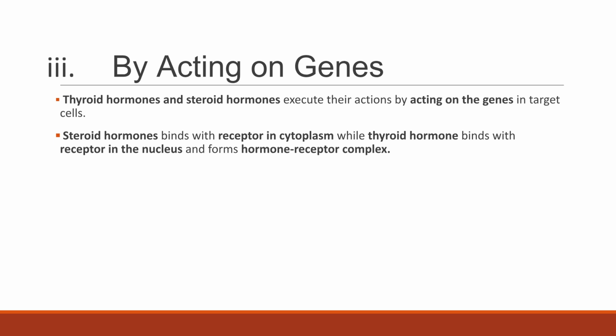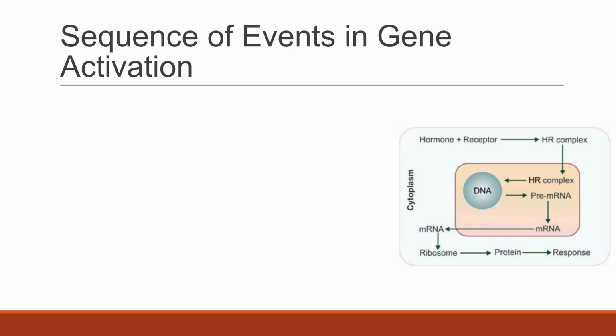Thyroid and steroid hormones act by influencing genes in target cells. Steroid hormones bind to cytoplasmic receptors, while thyroid hormones bind to nuclear receptors. This sequence of events leads to gene activation.